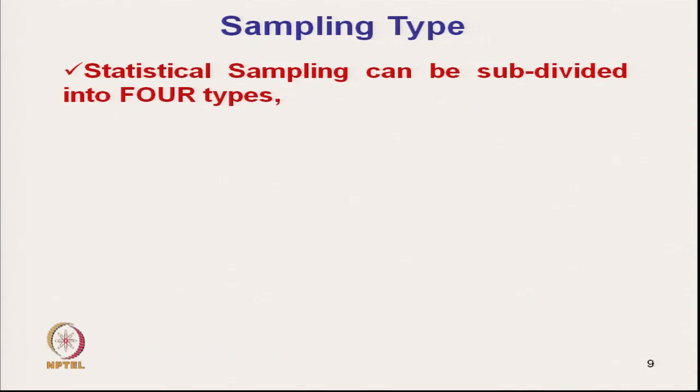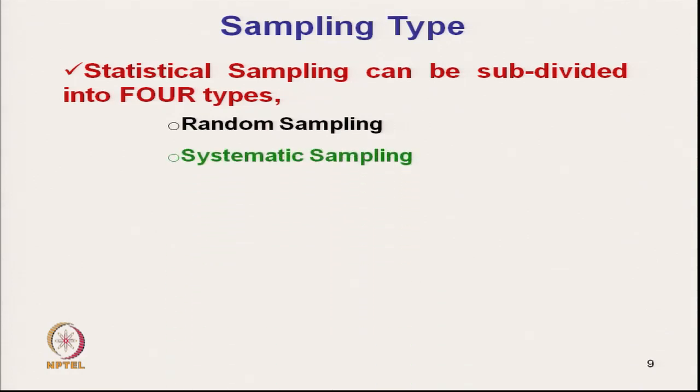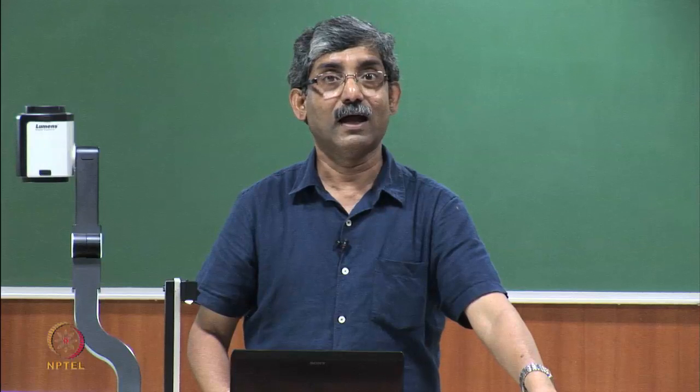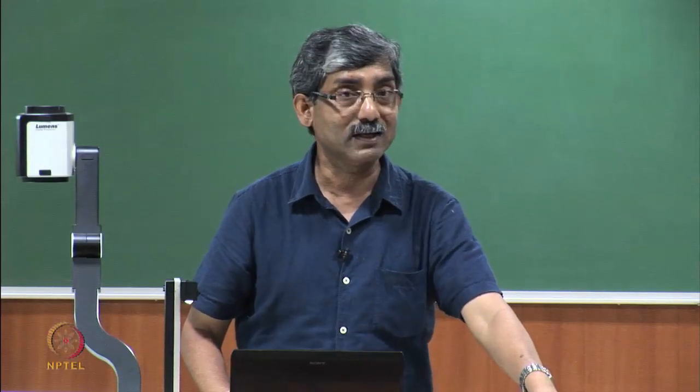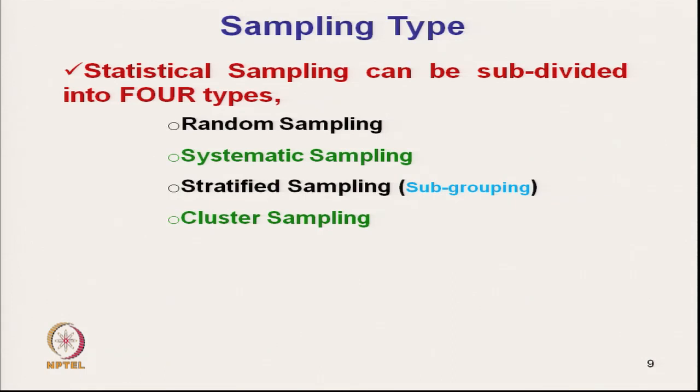Statistical sampling can again be subdivided into 4 types. First is random sampling, then systematic sampling, third one is stratified sampling, which is based on strata, meaning subgroups, and fourth one is cluster sampling.